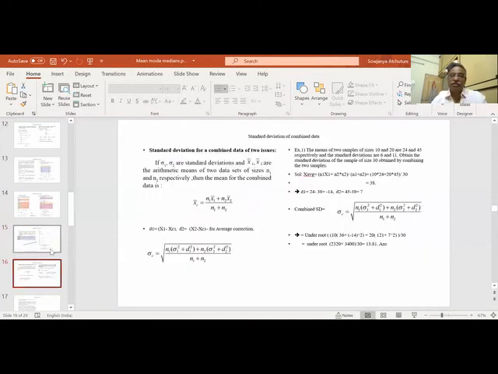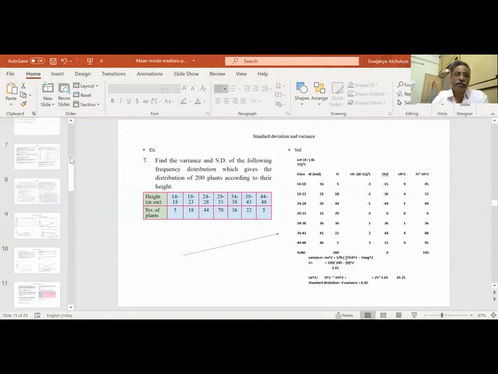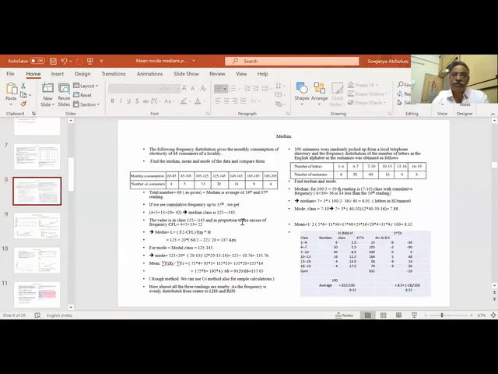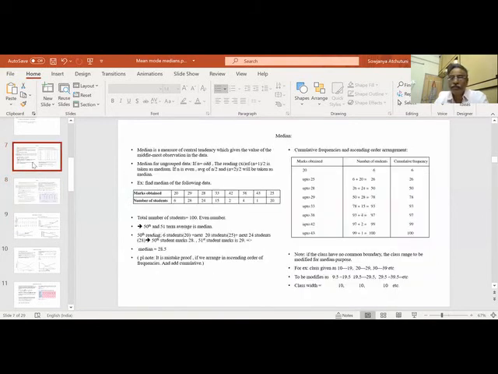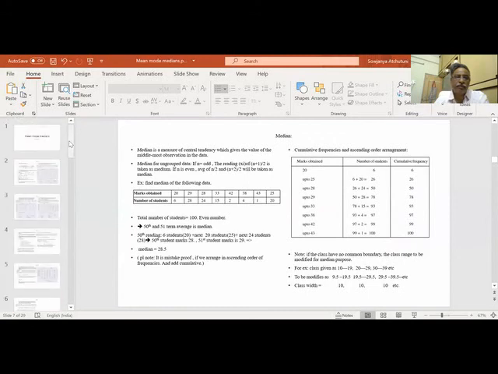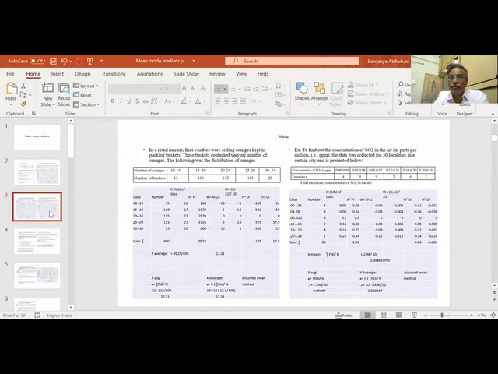Now we will go for a comparison, to show you a comparison. Let us see, this is an average. I am finding out an average: sigma fi xi by n. Sigma fi xi by n is the average.